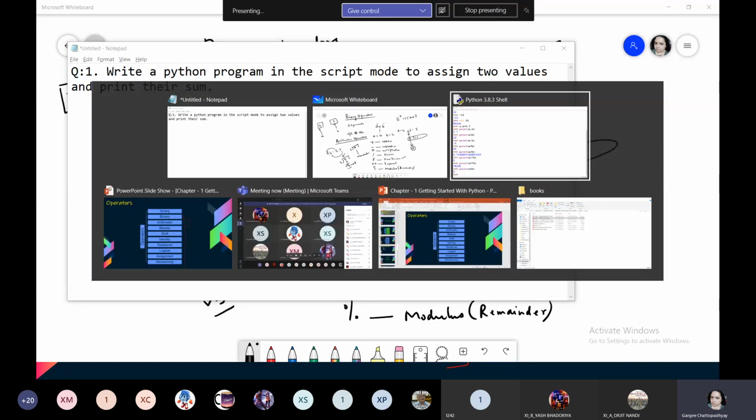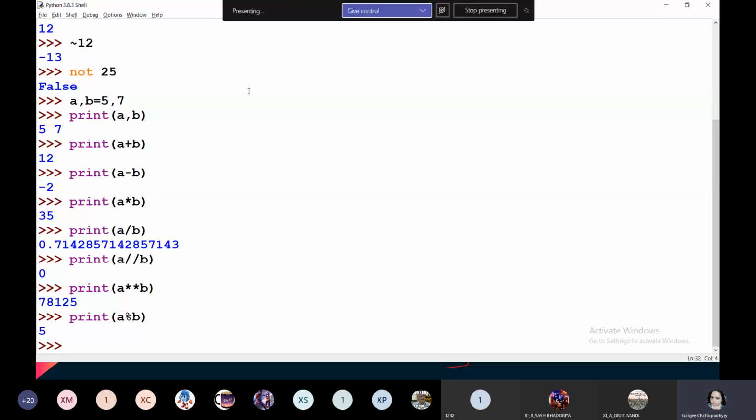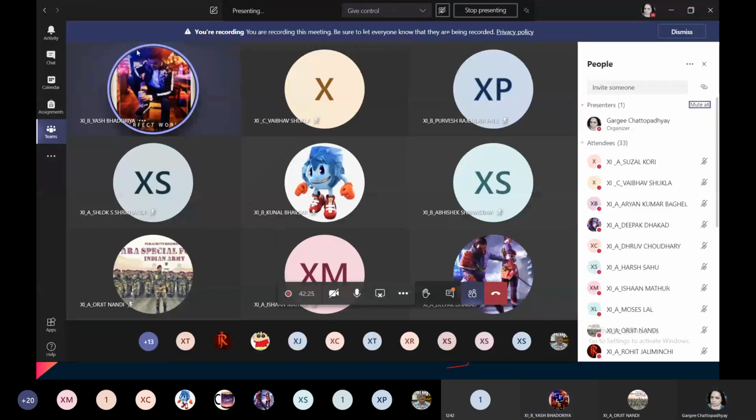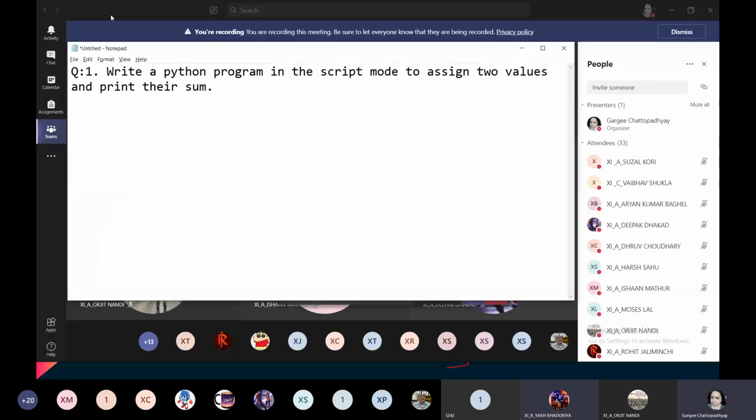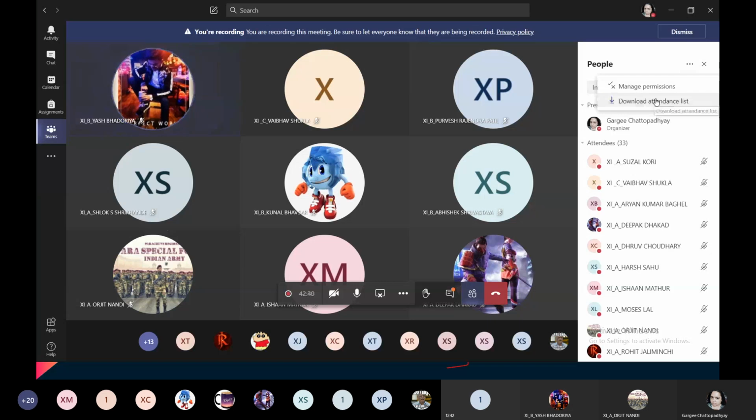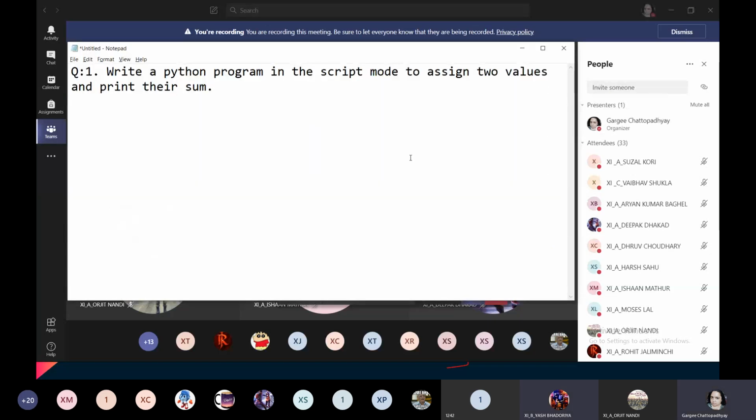So how to do this program? Everybody watch very carefully over here. First of all, in this class, firstly, I'm going to tell you how to create a program in the script mode. So right now I'm using the Python 3.8.3 shell, right? Read this question. This is the question. Write a Python program in the script mode to assign two values and print their sum.